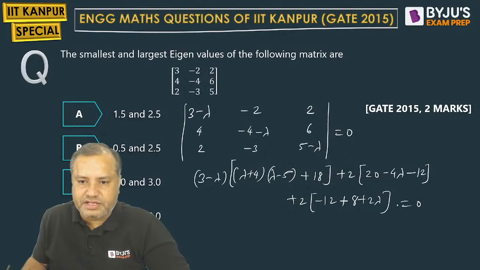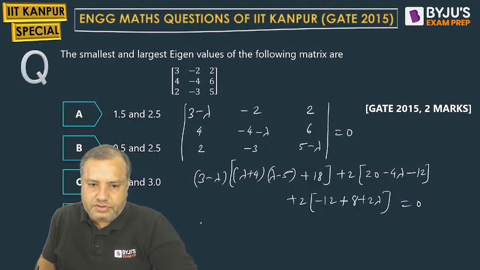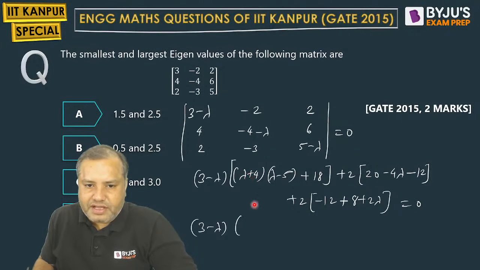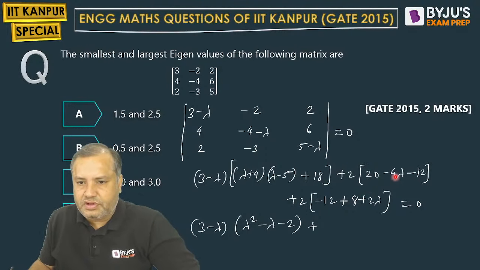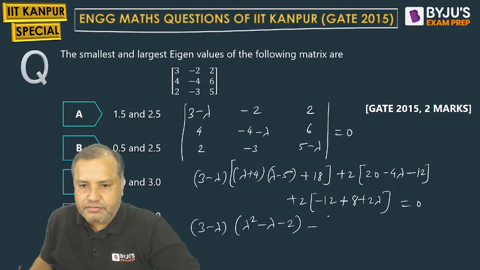Let us simplify this, students. So 3 minus lambda. Here lambda square. 4 lambda minus 5 lambda is minus lambda. Minus 20 plus 18 will be minus 2. Minus 4 lambda into 2 is minus 8 lambda. 20 minus 12 is 8. 8 2s are 16.